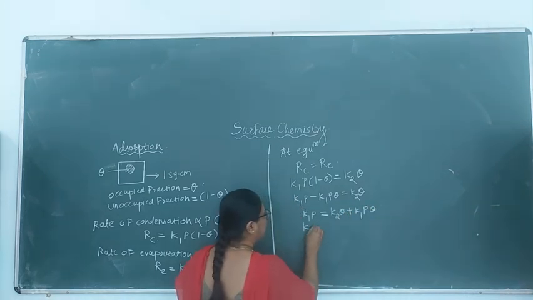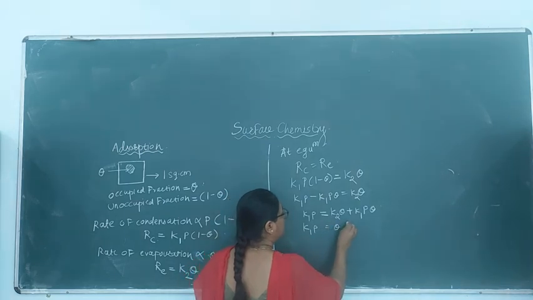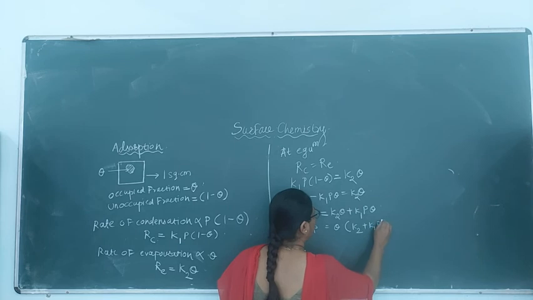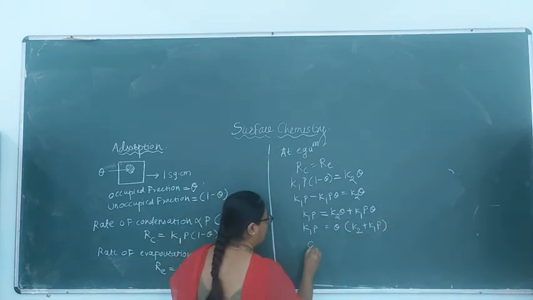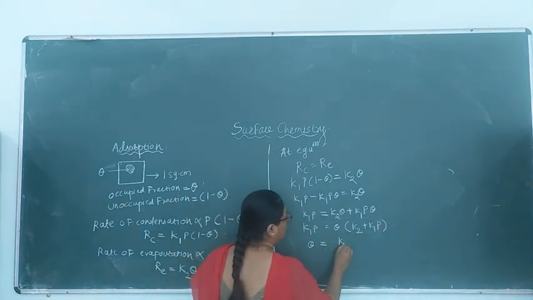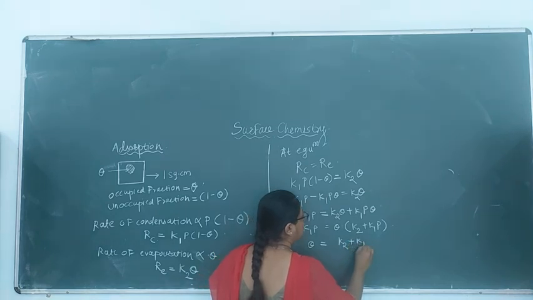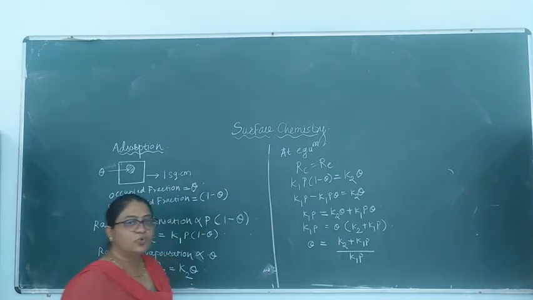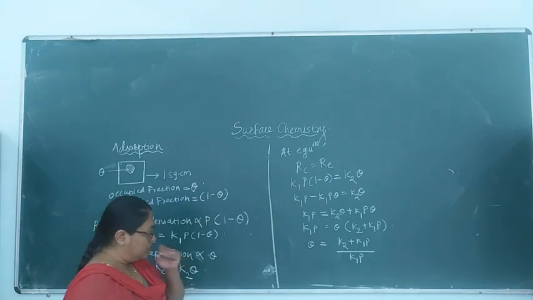So I can take theta common, so theta into (K2 plus K1 into P). Now therefore theta is equal to K1P divided by (K2 plus K1 into P). This is what is the relation.